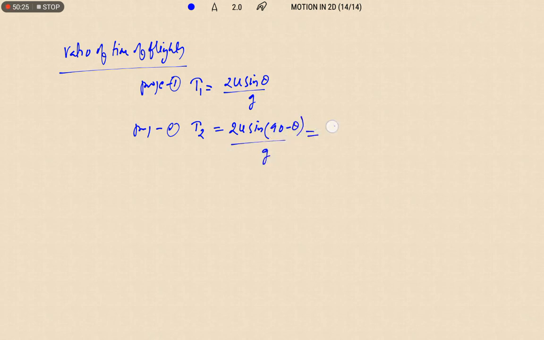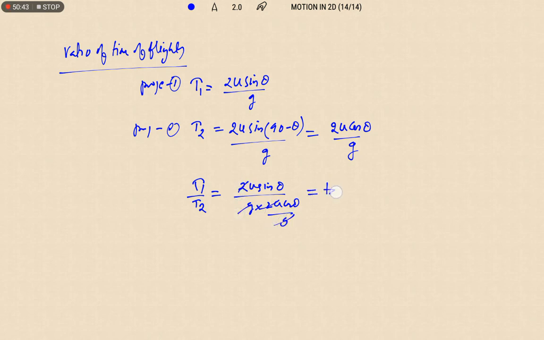So this we can write as 2u cos theta by g. Now let us divide t1 by t2. Therefore 2u sin theta by g and 2u cos theta by g, so it gets cancelled. Therefore tan theta. Therefore the ratio of the time of flights for complementary angles for given velocities is tan theta is to 1.